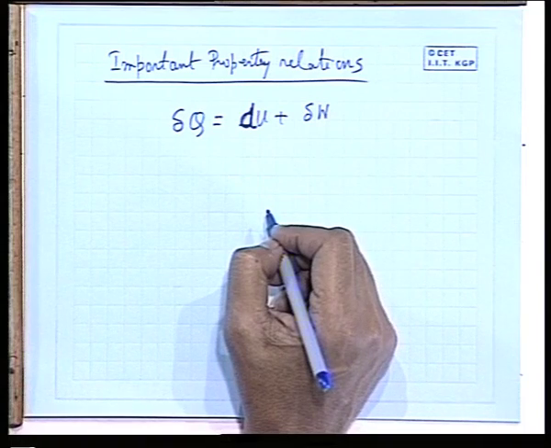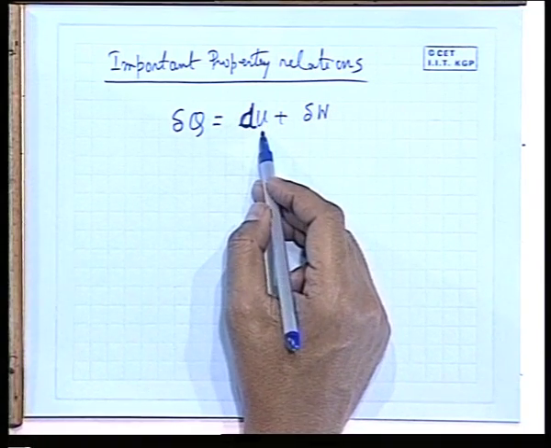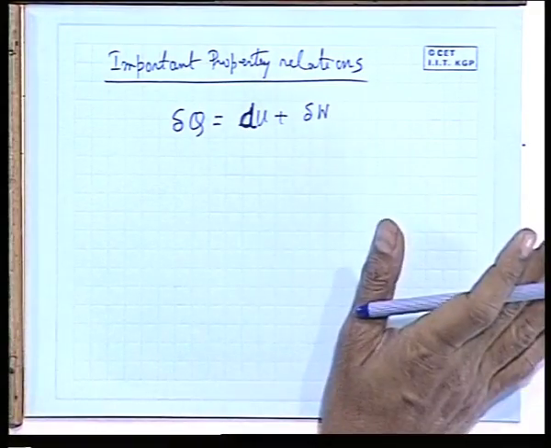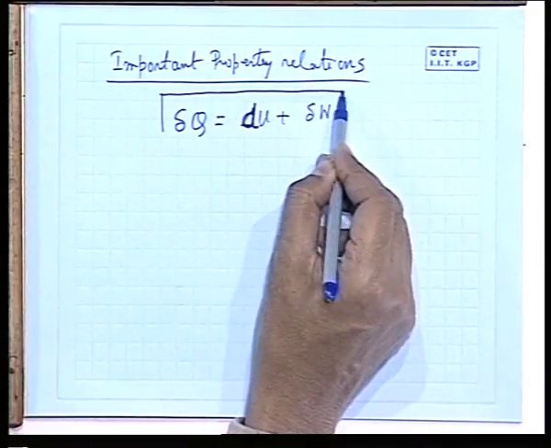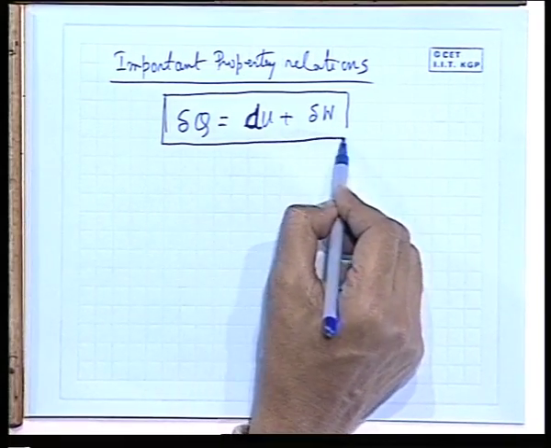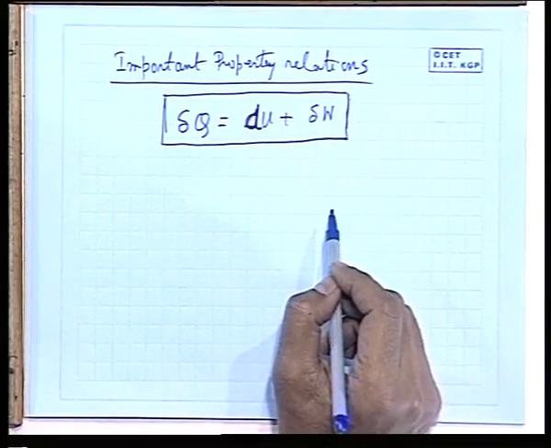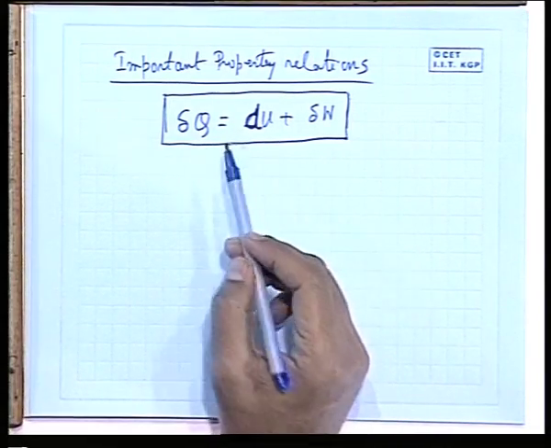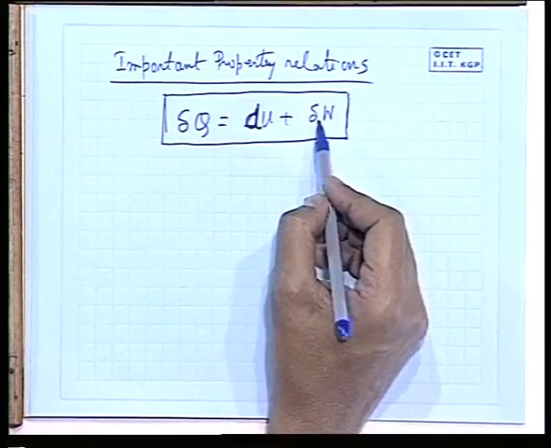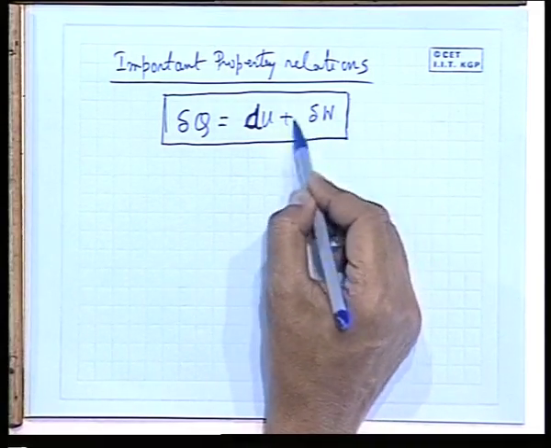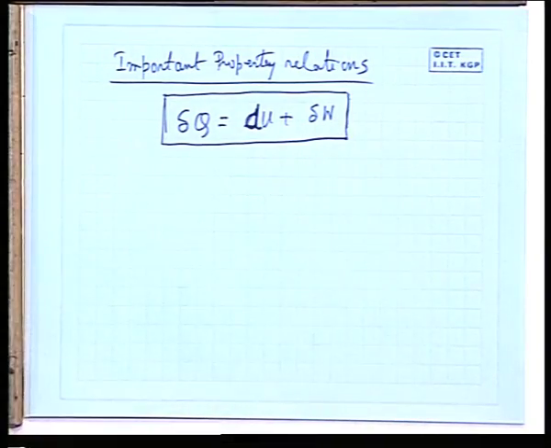For a closed stationary system, U is the internal energy, that is intermolecular energy. Well, so there is no restriction so far in this first law of thermodynamics as far as reversibility and irreversibility are concerned. That means there may be irreversibility, and at the same time there is no condition imposed on what this work transfer should be. There may be many types of work transfer. There may be displacement work which may be irreversible displacement work, even not PdV work. There may be magnetic work, there may be paddle wheel work, this is highly irreversible work, there may be electric work. So there may be a number of work transfers.